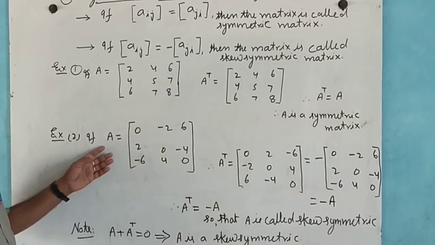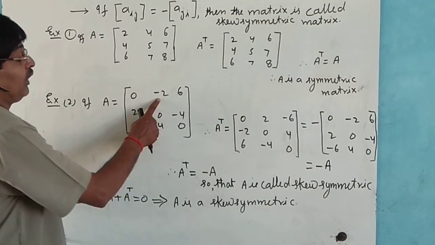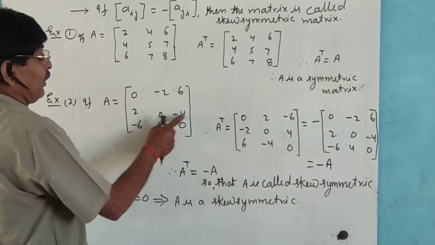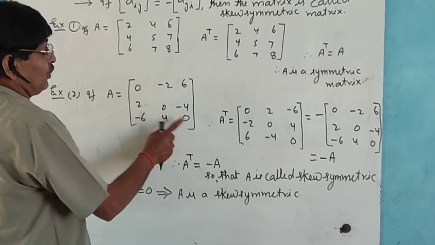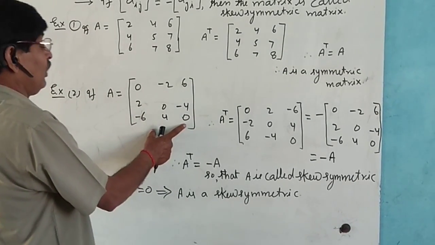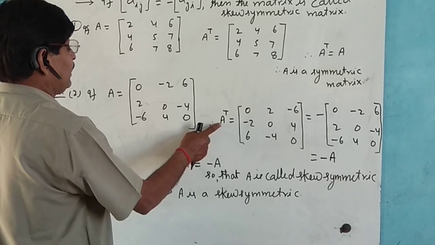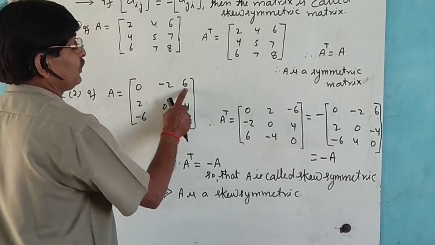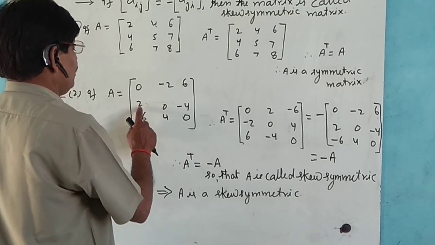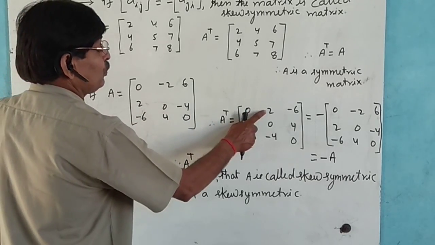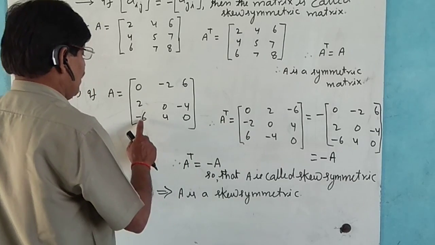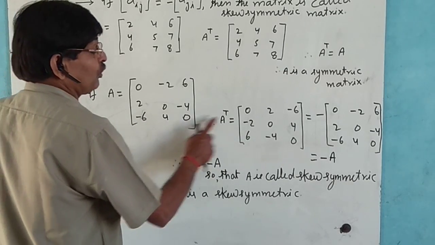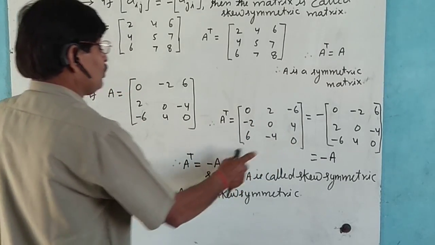Now, if A equals 0 minus 2 6, 2 0 minus 4, minus 6 4 0, we calculate the transpose of matrix A, row by column: 0 minus 2 6 becomes the first column, and so on.